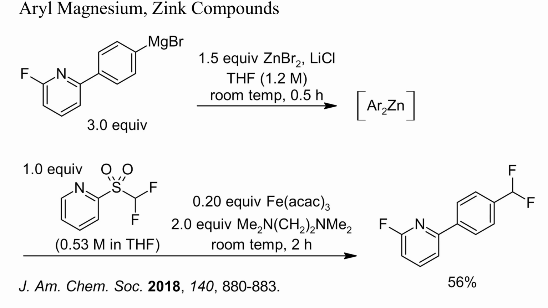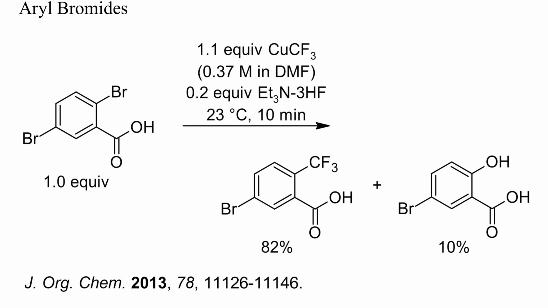Instead of difluoroiodomethane, difluoromethyl sulfones can also be used as electrophiles, as shown here. The Grignard reagent was first transmetallated to zinc, and an iron catalyst was again required to enhance the reaction rate and selectivity. No displacement of fluoride from the pyridine ring occurred. Bromide can also be displaced directly with trifluoromethylcopper. Here, dibromobenzoic acid was fluoroalkylated directly without any protection of the carboxyl group, and the ortho bromine atom was displaced preferentially.